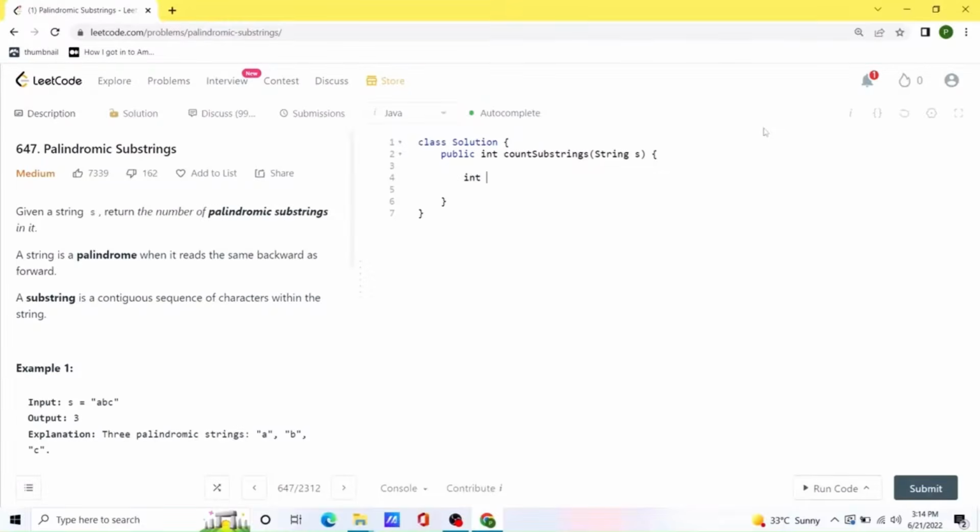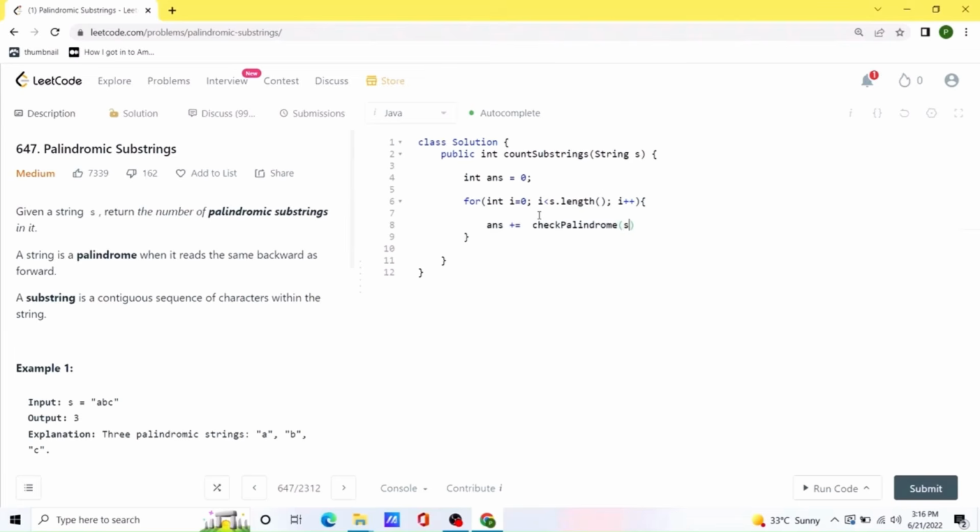First of all, we are going to initialize a variable called answer, and we are going to assign the value as 0. Now we are going to create a for loop and iterate over the given input. Now we have two possibilities. Any single character inside this given string s could be the middle value of any odd length palindrome or an even length palindrome. So we are actually going to make two calls to our check palindrome method, where we are going to return a value that whether this given string is a palindrome or not, and we are going to add that value to our answer variable.